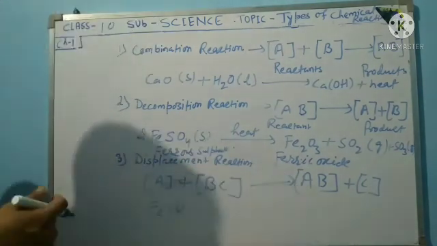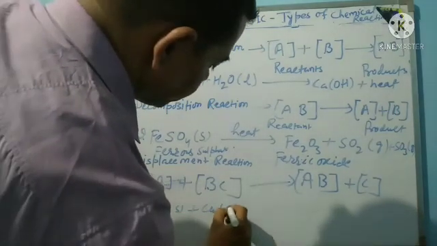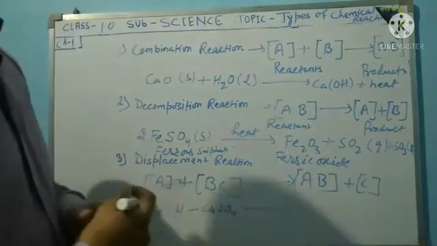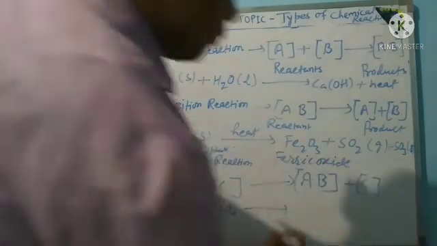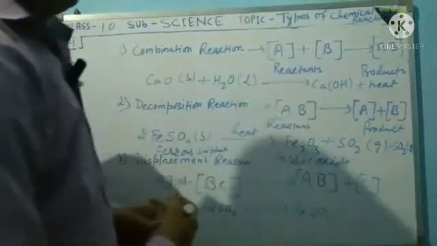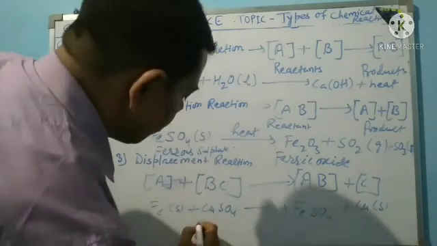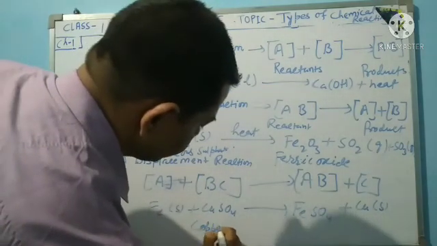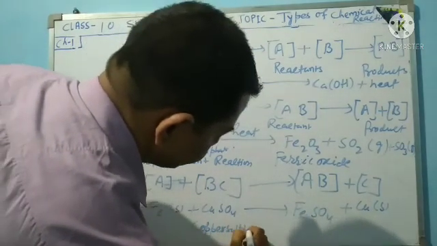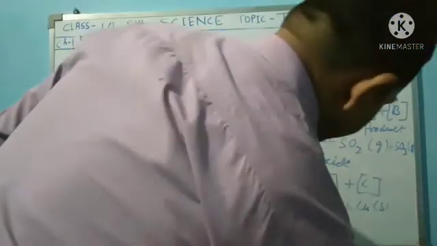One example: Fe plus CuSO4 reacts to give FeSO4 plus Cu. CuSO4 is copper sulfate solution, and FeSO4 is iron sulfate.